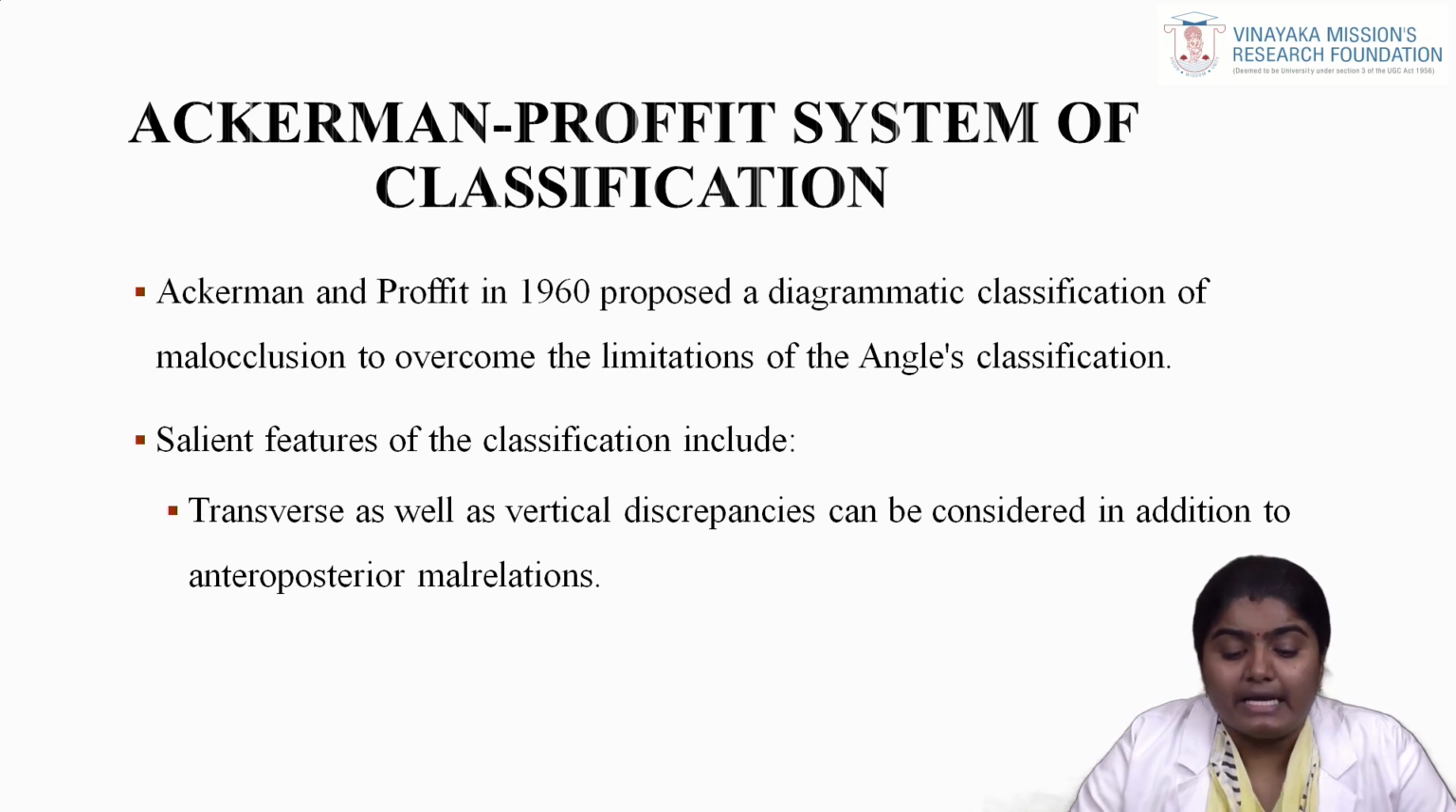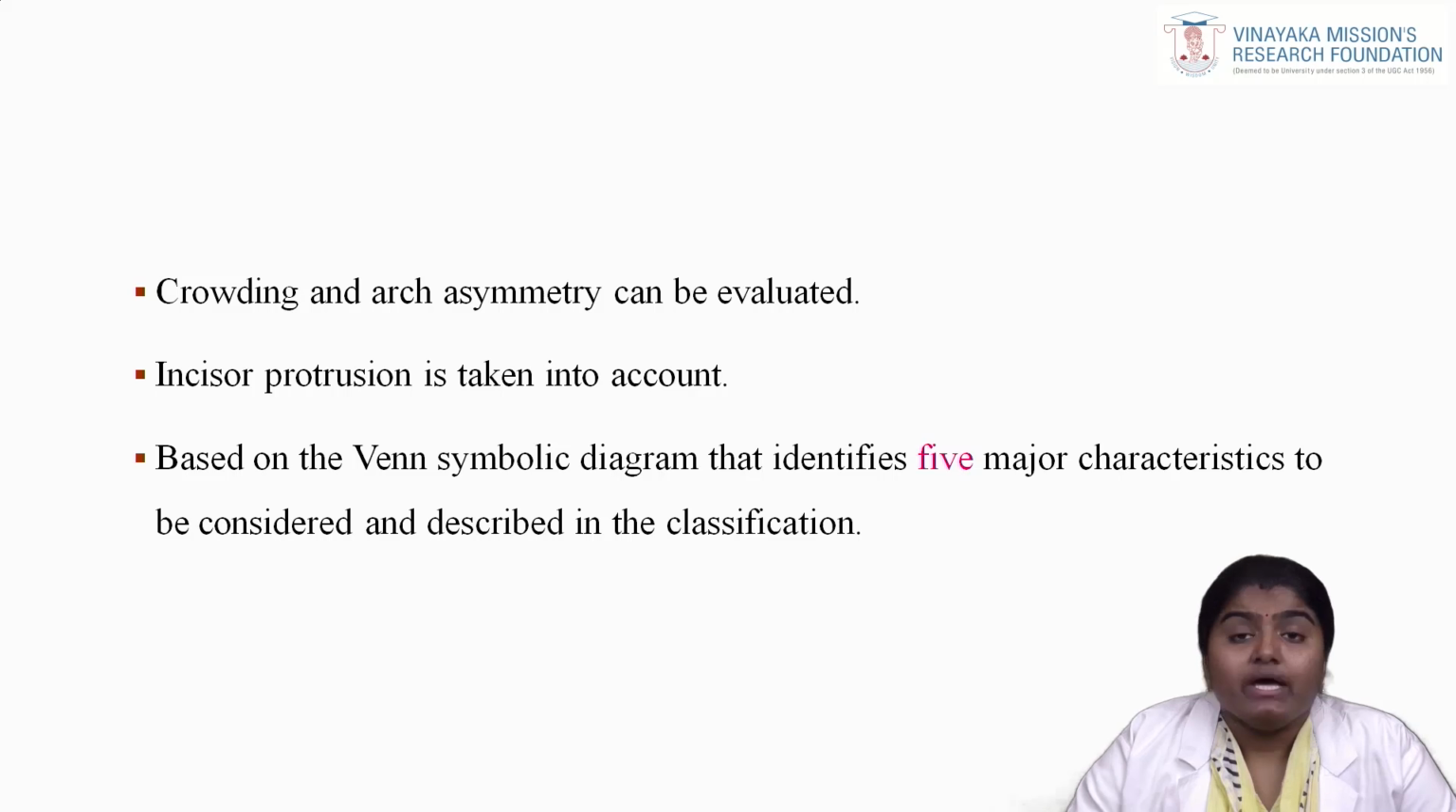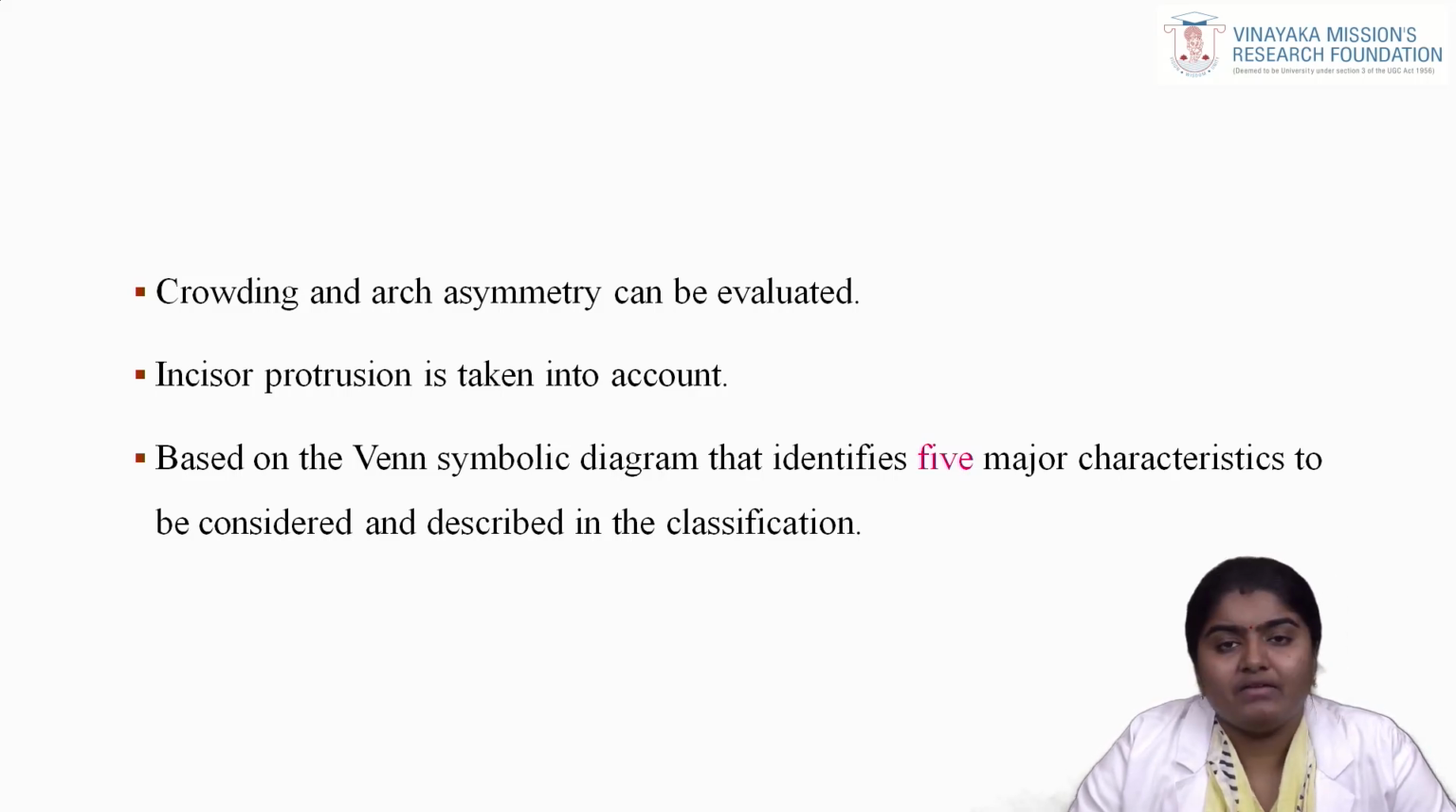Next is the important classification, that is Ackermann-Proffit system of classification. It was given in 1960. It is based on the diagrammatic representation, that is what are the salient features we will be seeing in Ackermann-Proffit classification is that it shows both the transverse as well as vertical discrepancies. Okay, and also it is based on the crowding and arch asymmetry also can be evaluated by Ackermann-Proffit classification. Here we could be able to see 5 major characteristics which are taken into consideration in Ackermann-Proffit classification.